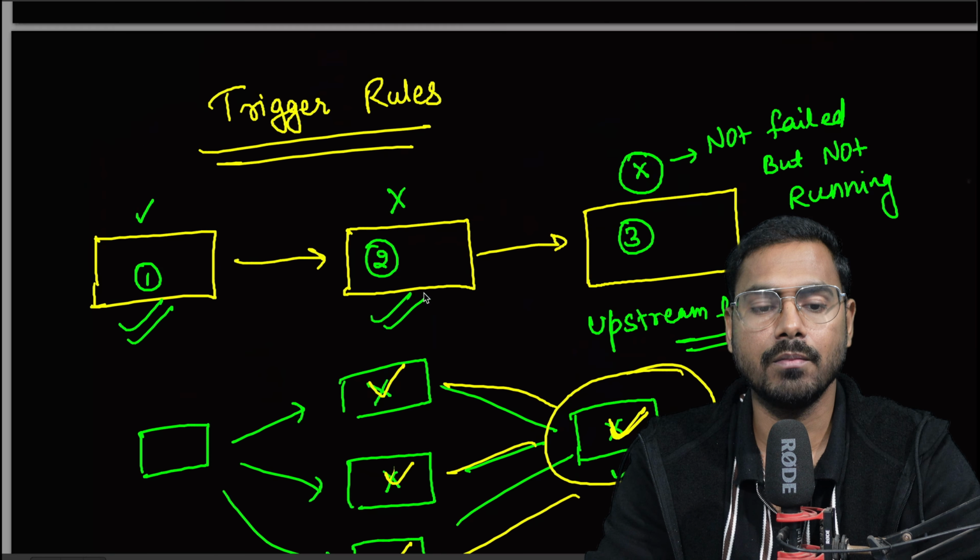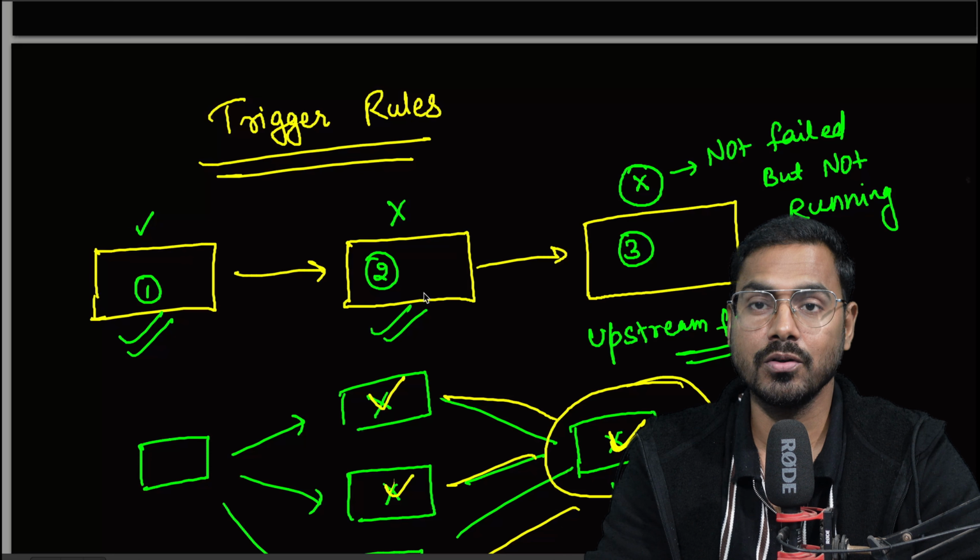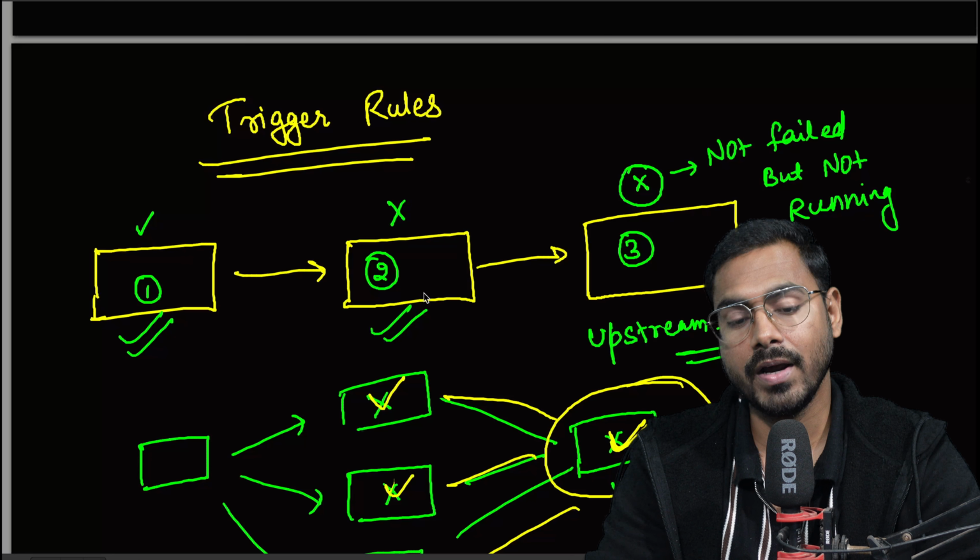So now you understand trigger rules, how to use them, when to use them, when not to use them, and what the default value is. So in today's video, whatever we were discussing is done. But of course, this is not how we implement real code in a real environment.